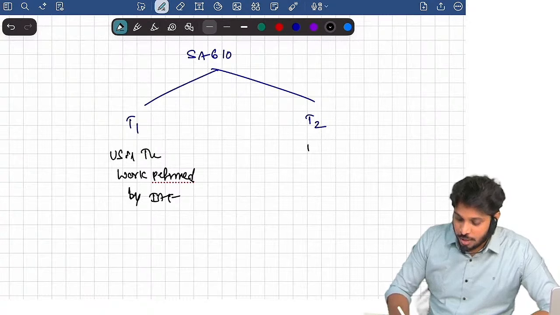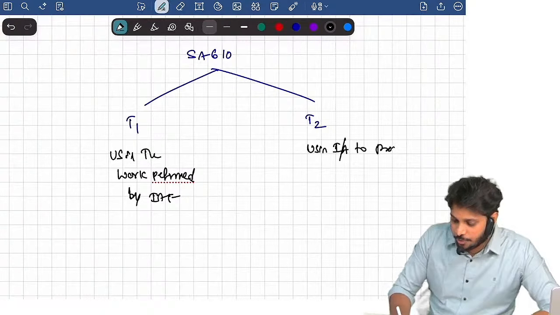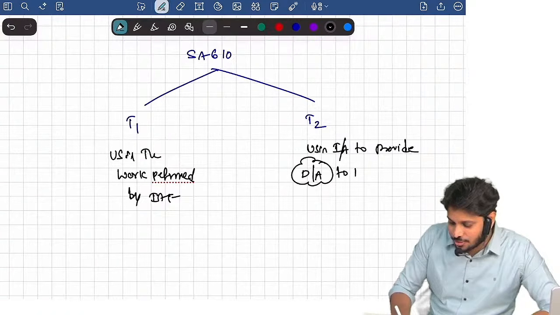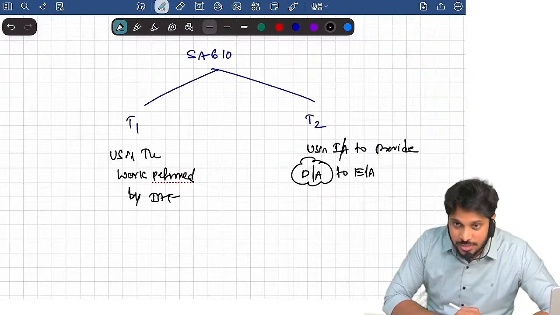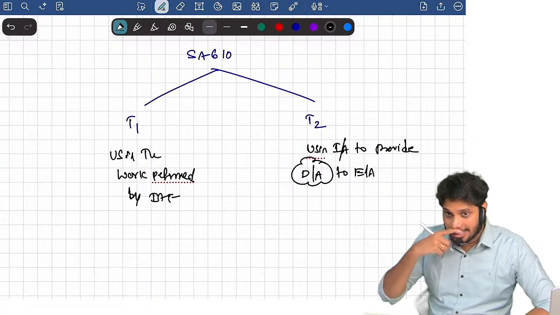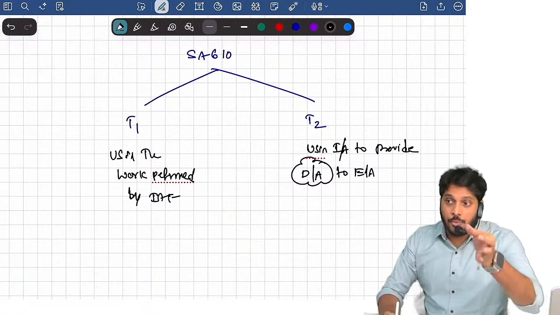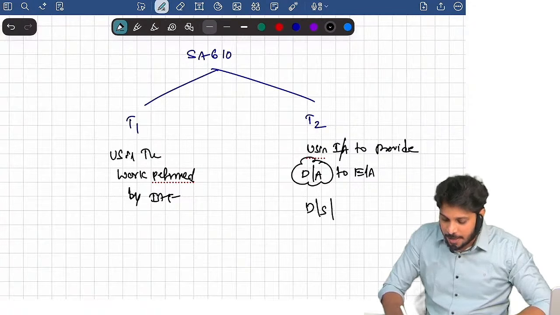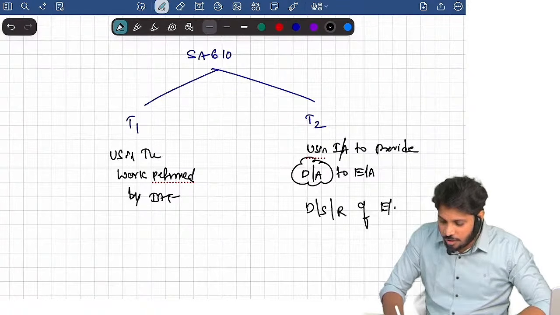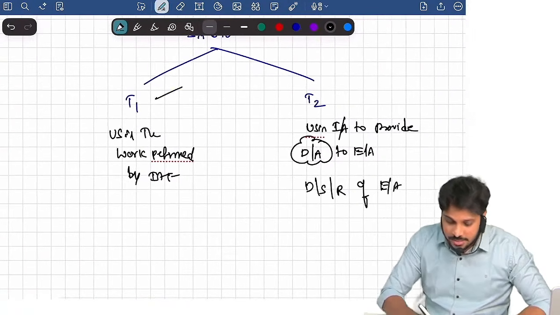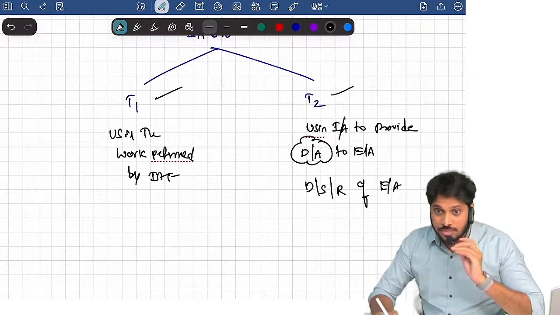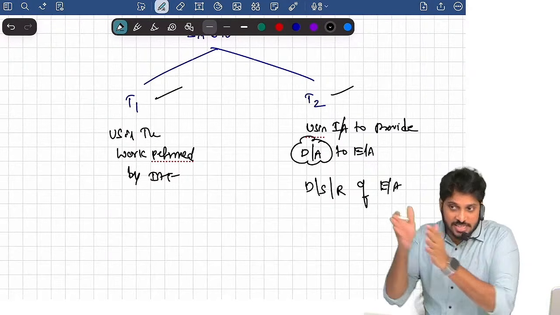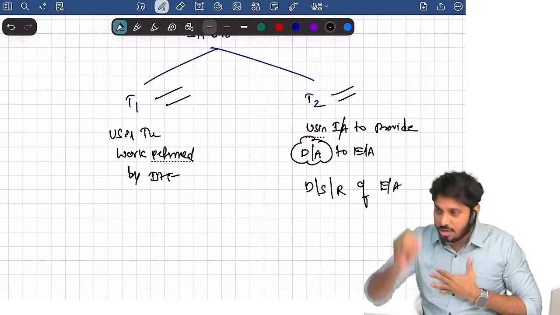Type 2, using internal auditors to provide direct assistance to external auditors, where internal auditors will work under the direction, under the supervision, under the review of the external auditor. This is type 2. These are the two types into which the standard divides this. Now, how can you take the help of internal auditors? You can take it in either the type 1 or type 2 format.